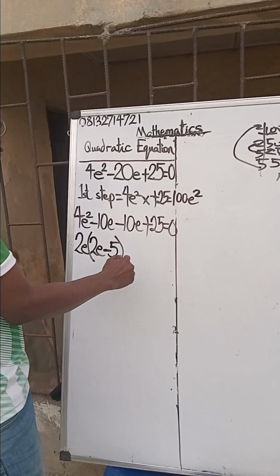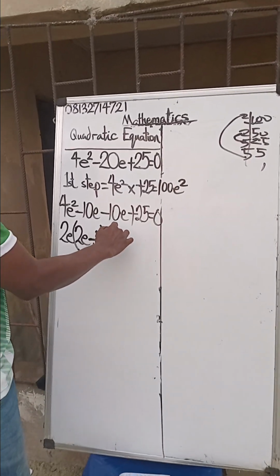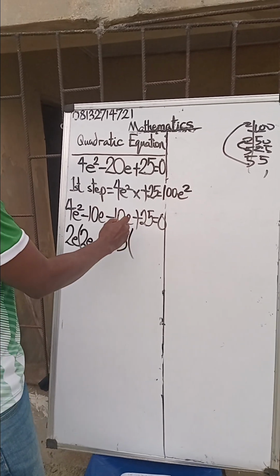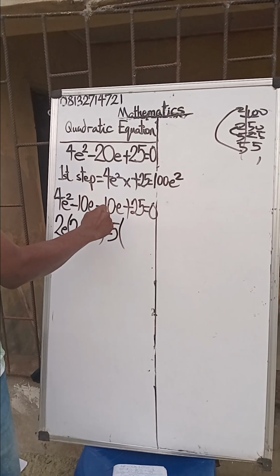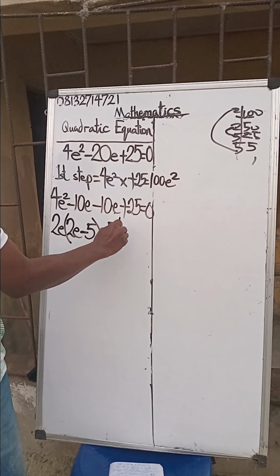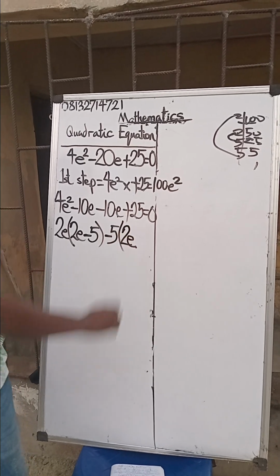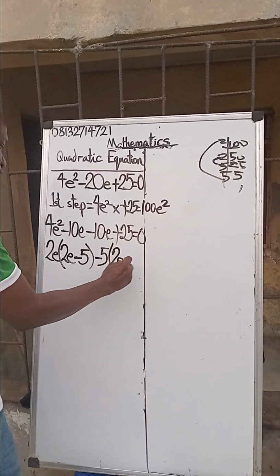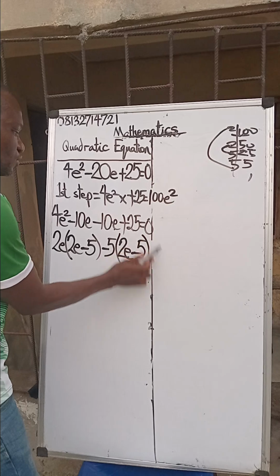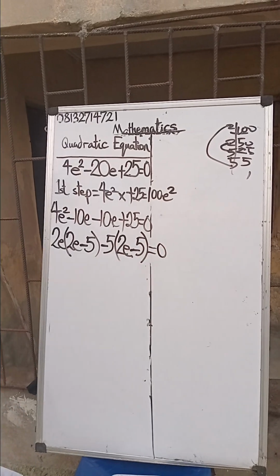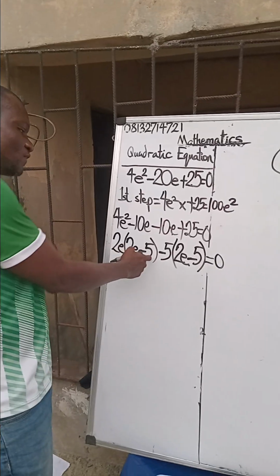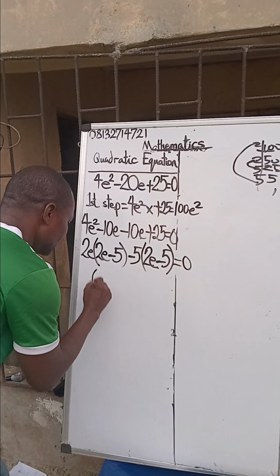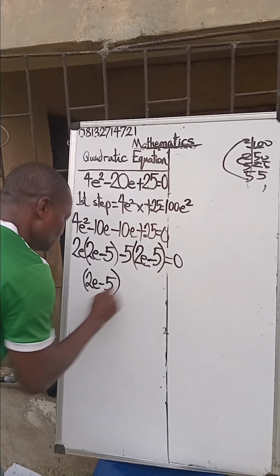Now, what are the factors? Let's take it in twos. We have, let's say, minus 5. Open a bracket. Now, this minus 10e divided by minus 5 will give us 2e. Now, 25 divided by minus 5 will give us minus 5, is equal to 0. Now, let's take what is inside: 2e minus 5, 2e minus 5. These two are common, so we'll write it: 2e minus 5. You close the bracket.